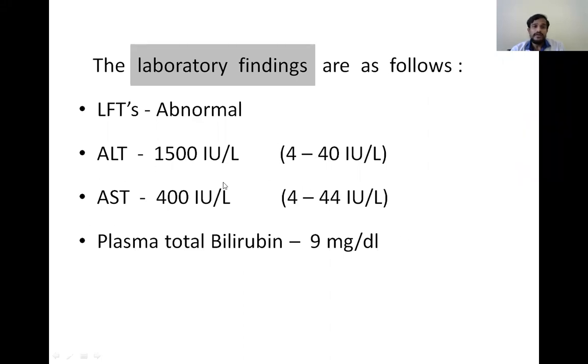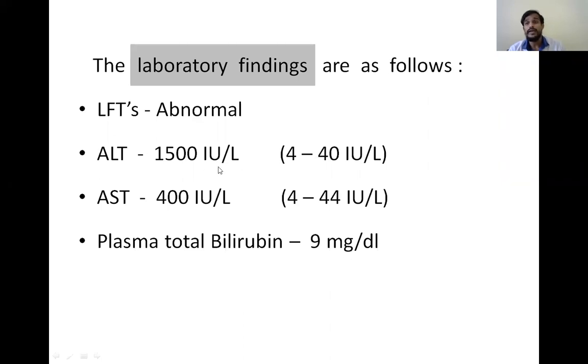And coming to the liver enzymes, here the ALT is very much increased. And we know in ALT and AST, the ALT is more specific to the liver. So ALT is more increased, and that's why we can suspect some liver disease. Increased bilirubin means it is jaundice, which is related to liver disease.